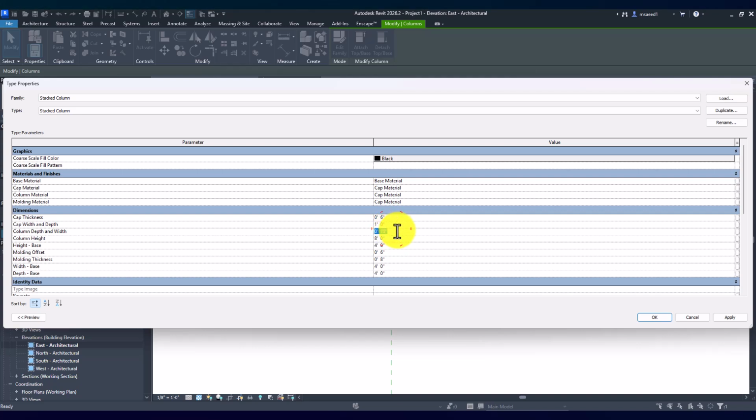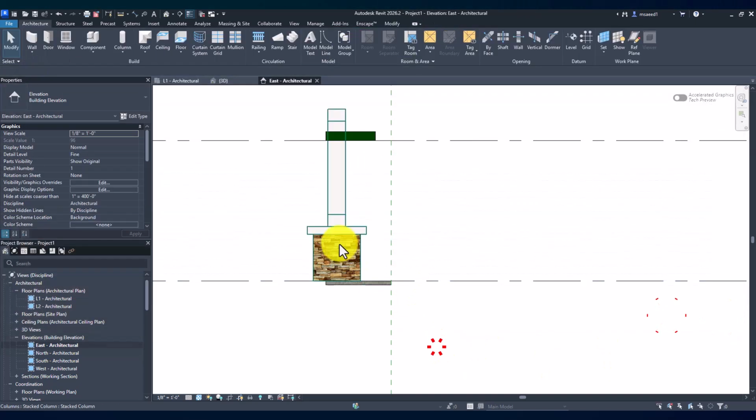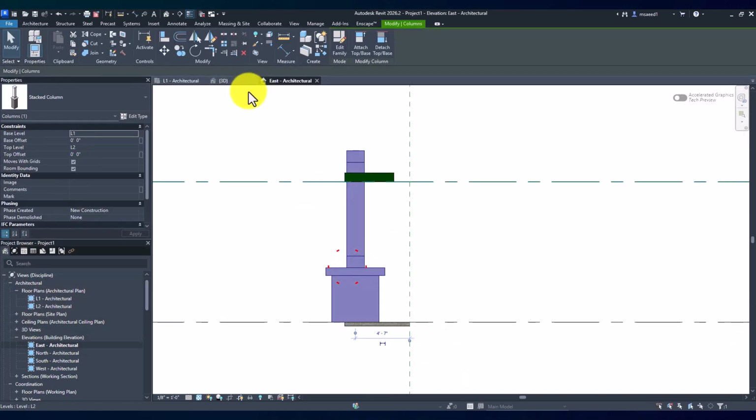Column depth and width, let's say we want it to be 18 inches. And cap width and depth, let's make that 18 inches as well. And cap thickness, let's make it 12 inches. Let's hit apply, hit OK, and you can see this thing is fully parametric.